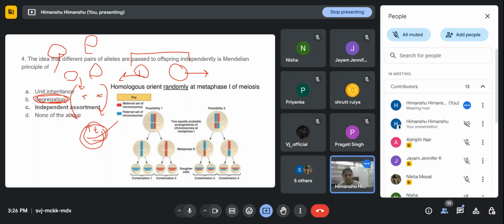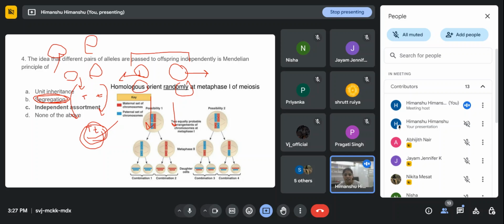So in independent assortment, these two different genes, each with a different pair of alleles, will pass to the offspring independently. They will not hinder each other's functions, right? But then later on linkage will come, which is the exception to this Mendelian principle, that some genes which are very close, which will never go through crossing over, will always pass to the offspring together, right?